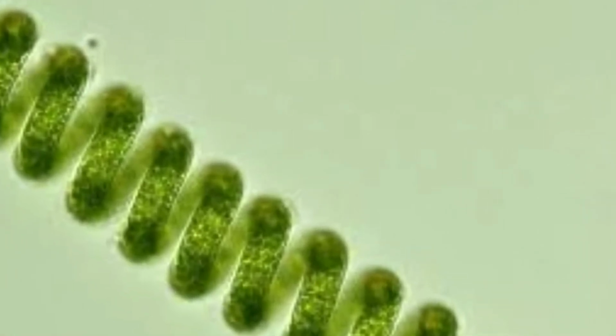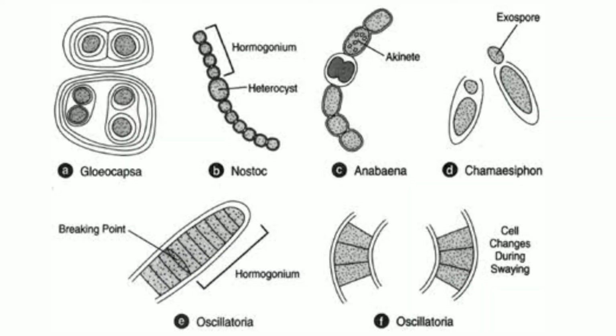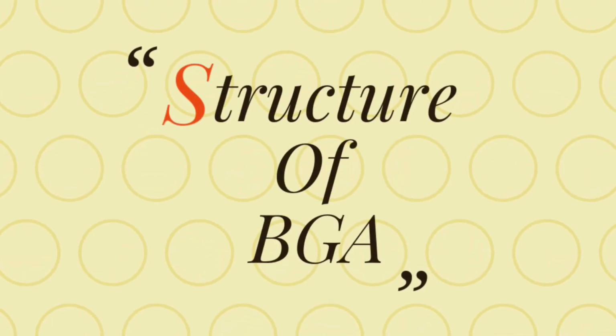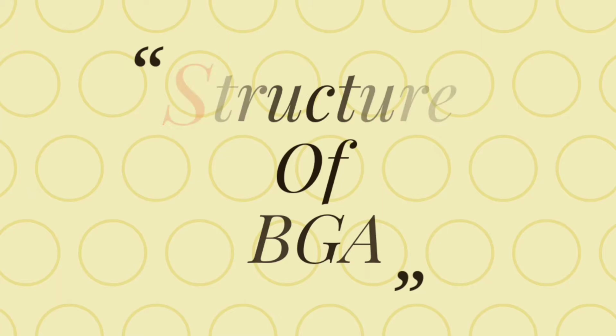Second one, colonial. Some blue-green algae are found in colonies. Examples are Anabaena and Microcystis. Third one is filamentous blue-green algae. Some blue-green algae are filamentous. They have many cells arranged in a row in their body. The filament of blue-green algae is known as trichome. Example, Oscillatoria.